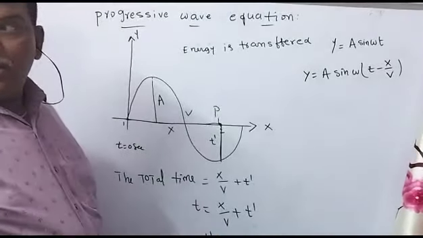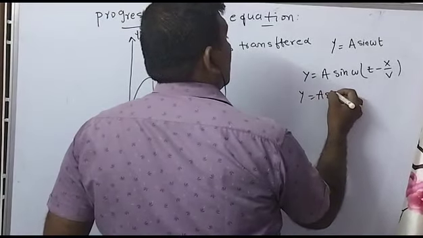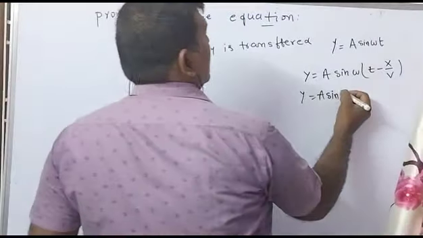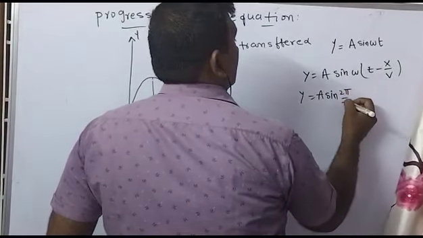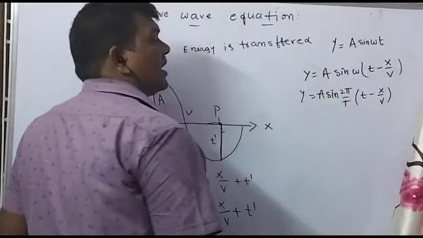So finally y is equal to a sin omega t, where omega is the angular velocity 2 pi by T, into (t minus x by v), where T is the time period.